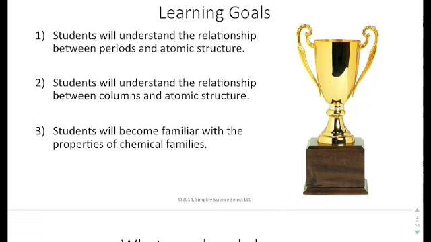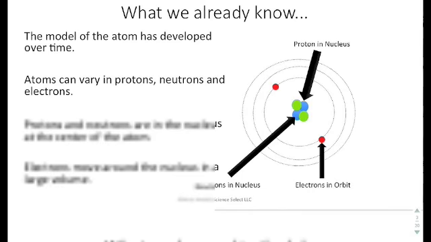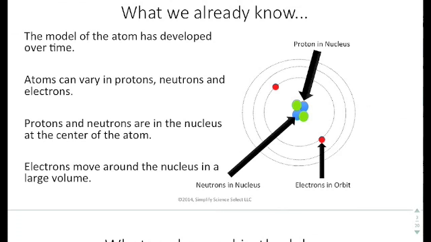And the goals are that the students will understand the relationship between period and the atomic structure, the relationship between columns and atomic structure, and become familiar with the properties of the various chemical families. So let's look at what we know. We know that the model of the atom has developed over time. We know that atoms can vary in protons, neutrons, and electrons. We know that protons and neutrons are in the nucleus, and we know that electrons move around the nucleus in a larger volume. So this is what we know about the atom.